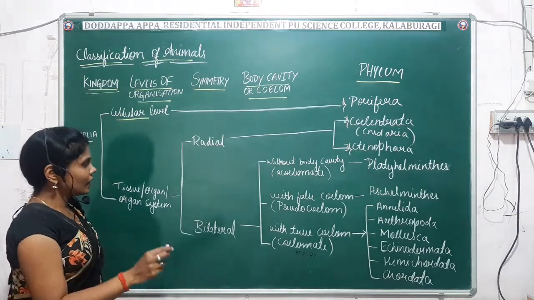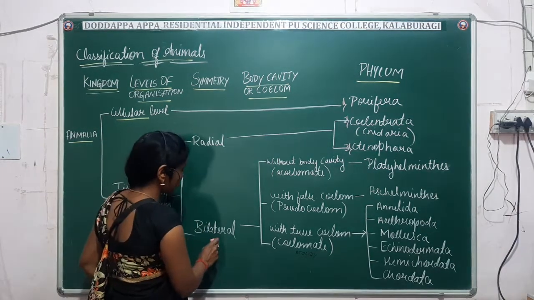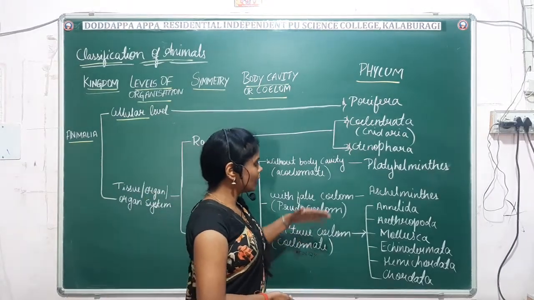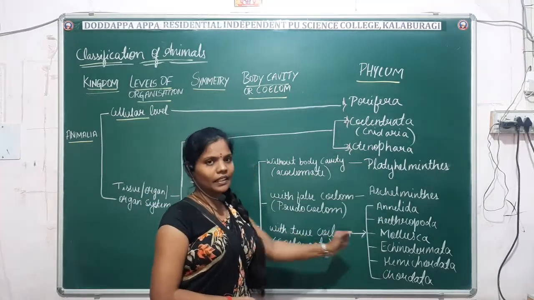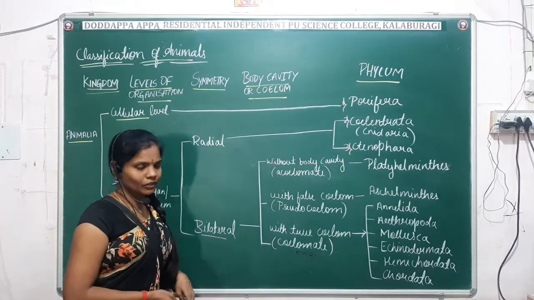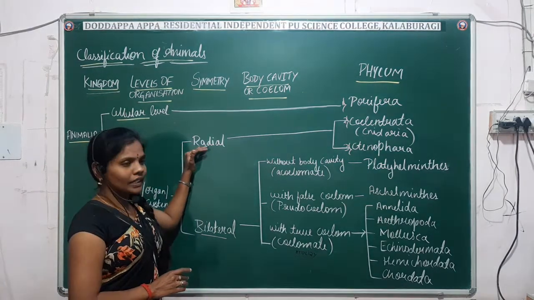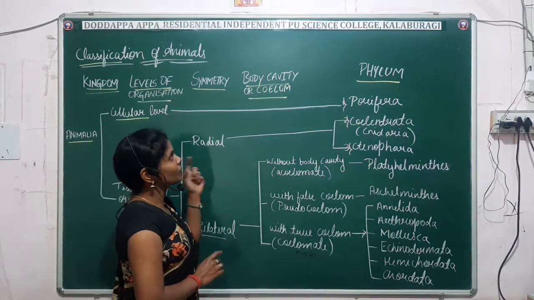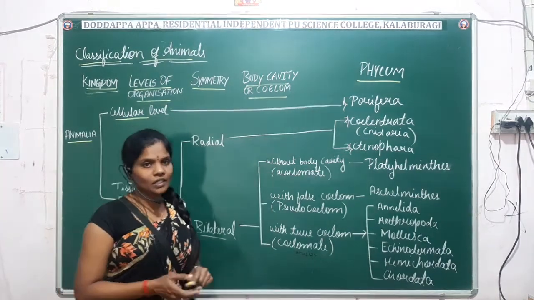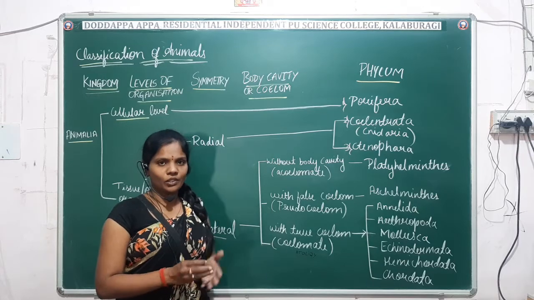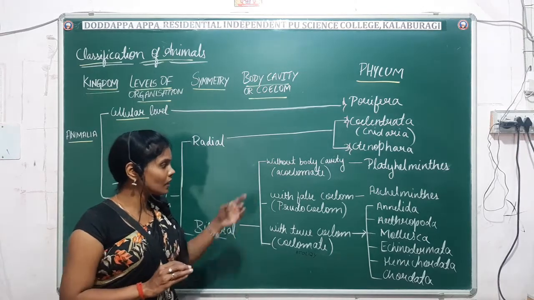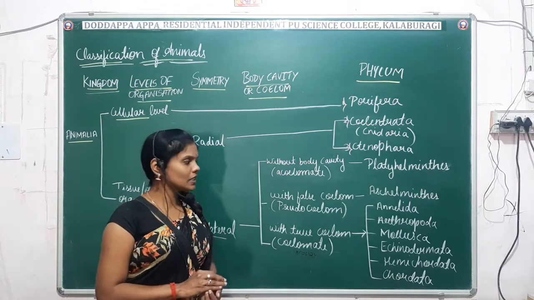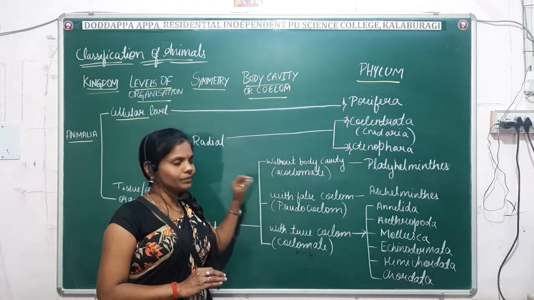Fine. Next, when it comes to bilateral symmetry, all these phyla generally exhibit bilateral symmetry. Fine. So that's depending upon the radial symmetry and the bilateral symmetry. So next comes depending upon the body cavity or the coelom. Depending upon the coelom, we have studied three types: acoelomate, pseudocoelomate and coelomate animals. Right, that is depending upon the body cavity.